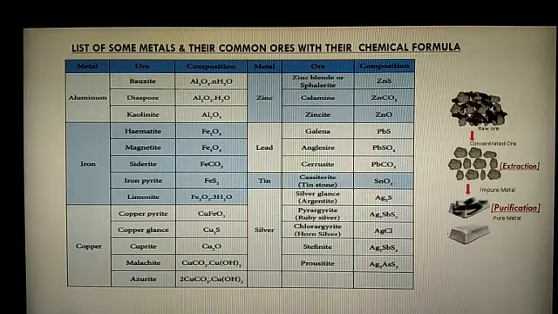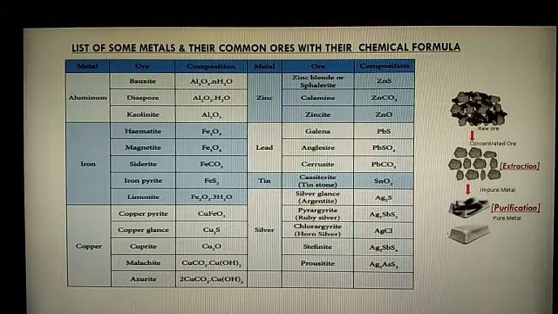When we take bauxite ore into the extraction process, we get the maximum percentage of aluminum metal, maybe 80% or 90%. But other than bauxite, we have less than 80% of aluminum metal. That's why the important ore of aluminum is bauxite.